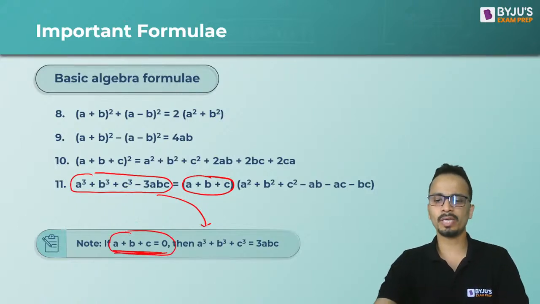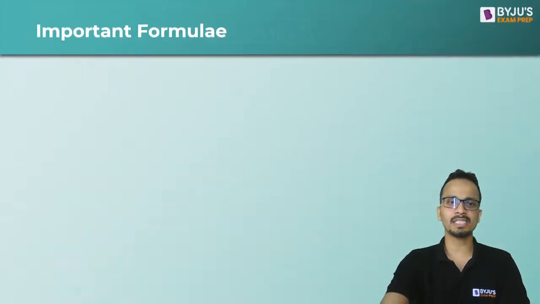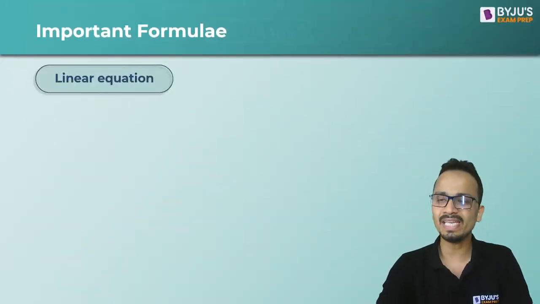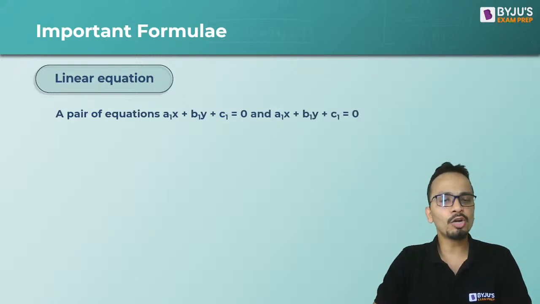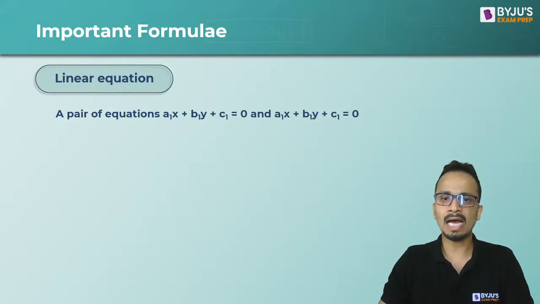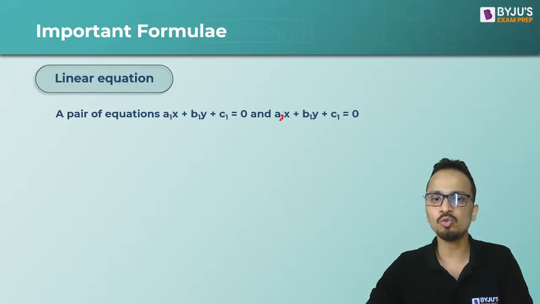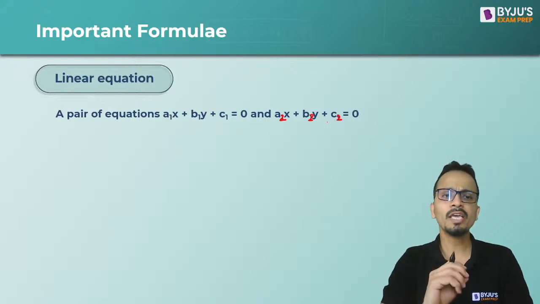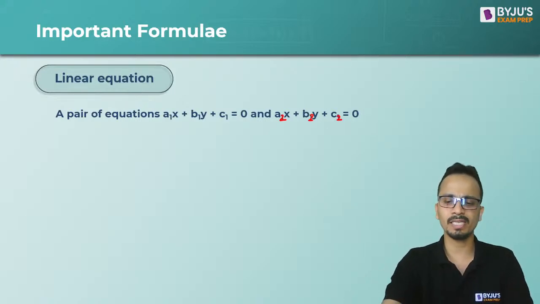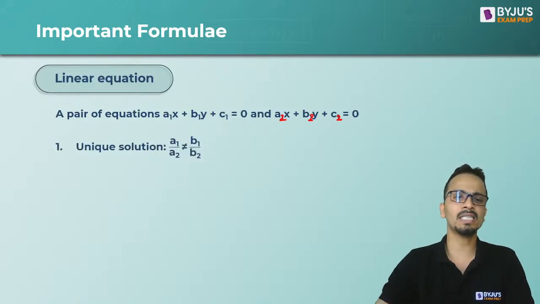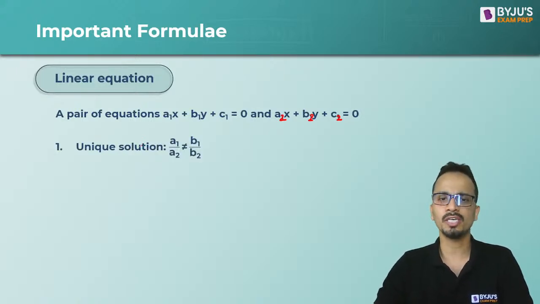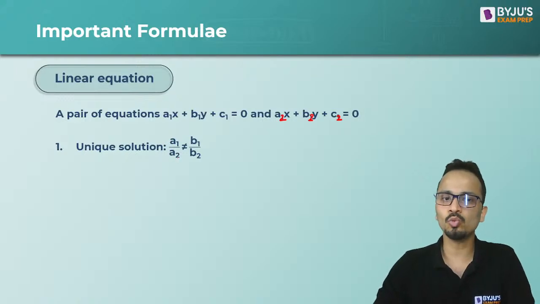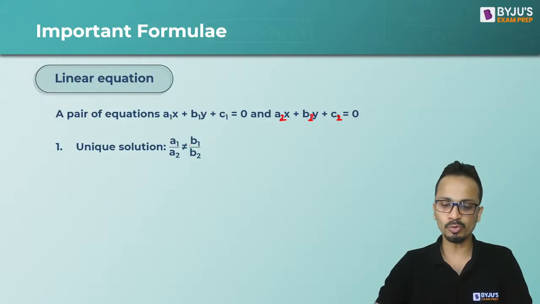All right. Now let's look at the next set of important formulas, related to linear equations. For a pair of equations a1x plus b1y plus c1 equal to 0 and a2x plus b2y plus c2 equal to 0, if we have the pair of equations like this, then there will be a unique solution if a1 upon a2 is not equal to b1 upon b2. So there will be a unique solution.